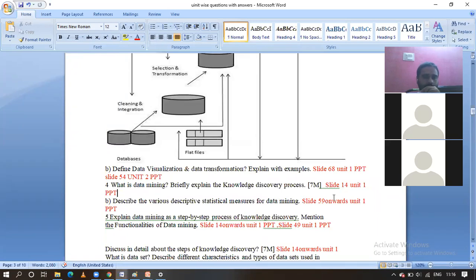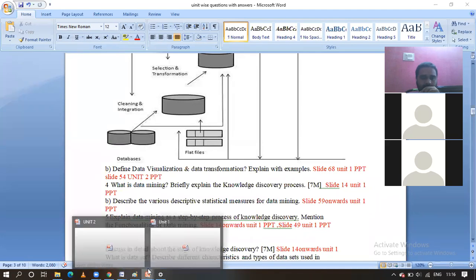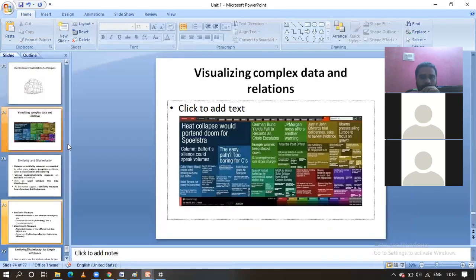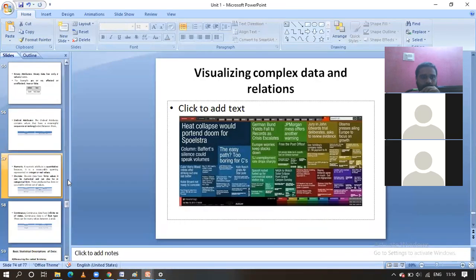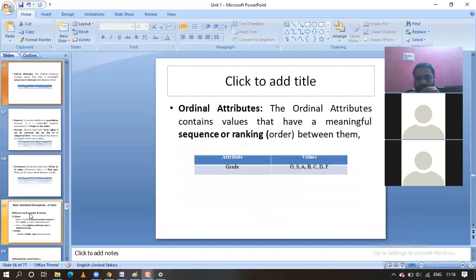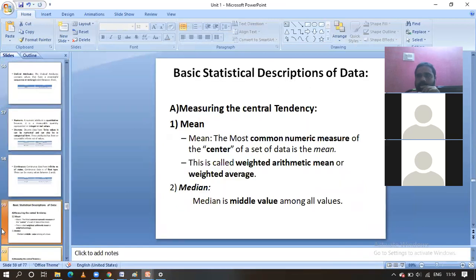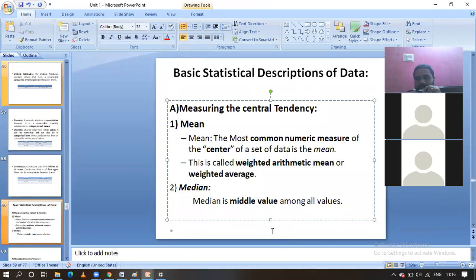ఓకే, ఒకసారి చూద్దామండి దీని ఆన్సర్ ఏంటని ఎలా ఉంటుంది అనేది. స్లైడ్ నెంబర్ 59 ఫస్ట్. ఓకే గైస్, here are the different basic statistical description of data. ఓకే, దీంట్లో వచ్చేప్పటికి ఫస్ట్ we are going to discuss about the central tendency guys. In the central tendency we are going to discuss about the mean, mode and median. These three things we are going to discuss in the central tendency.